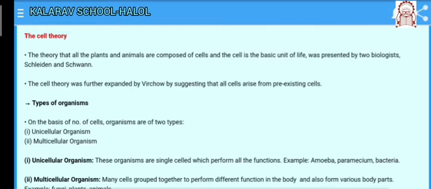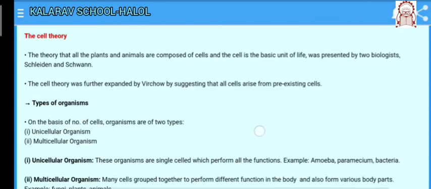The cell theory was further expanded by Virchow by suggesting that all cells arise from pre-existing cells. With the discovery of the electron microscope in 1940, it was possible to observe and understand the complex structure of the cell and its various organelles.